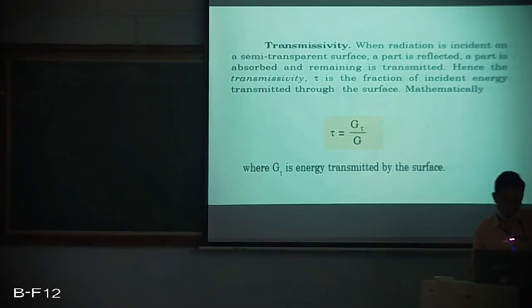Of course, we have discussed what is absorptivity and reflectivity. We will move on to transmissivity. G tau is the fraction of G which is getting transmitted. So if I take a ratio of G tau to G, that ratio is called tau, and tau is transmissivity. So the unit for G tau is also watt per meter square, and the unit for G is also watt per meter square. So if I take a ratio of these two, I get transmissivity, which is a non-dimensional parameter.